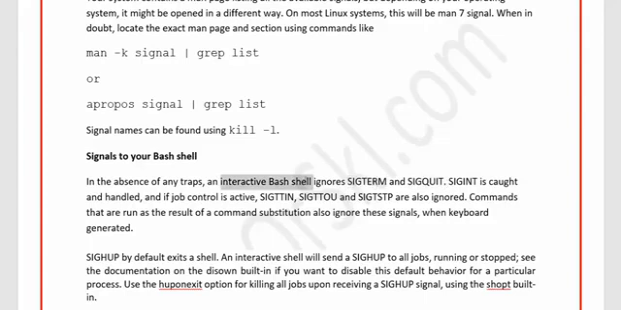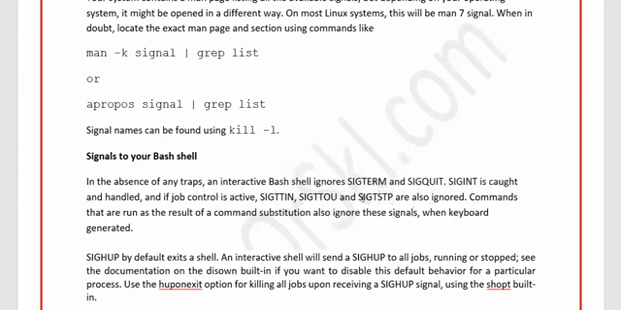Whenever there is a bash shell running in an interactive mode, SIGTERM, that is a terminal-based signal, and quit-based signals are basically ignored, and SIGINT is caught and handled. And if job control is active, SIGTTIN, SIGTTOU and SIGTSTP are also ignored. That means SIGTSTP is again on top of a terminal, and SIGTTIN and SIGTTOU are also on top of a terminal, and in case you want to stop the terminal, that is also ignored.